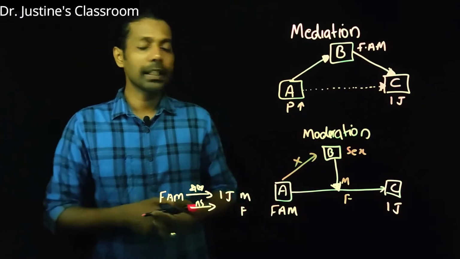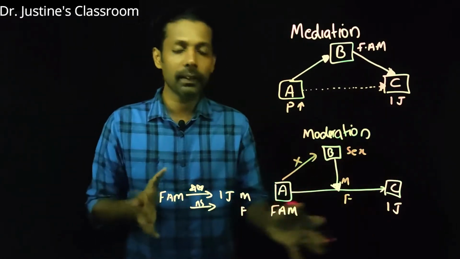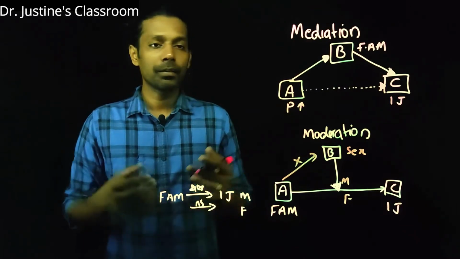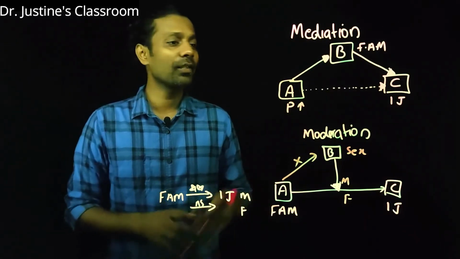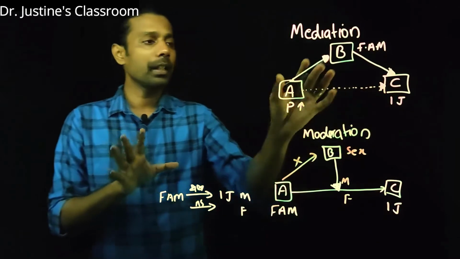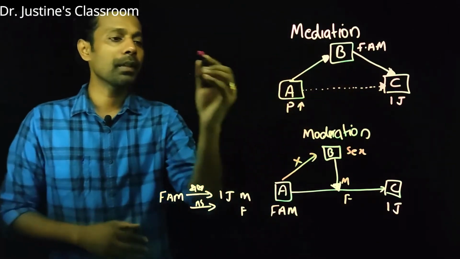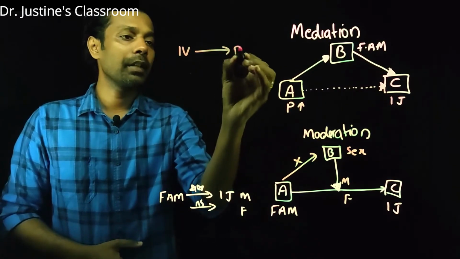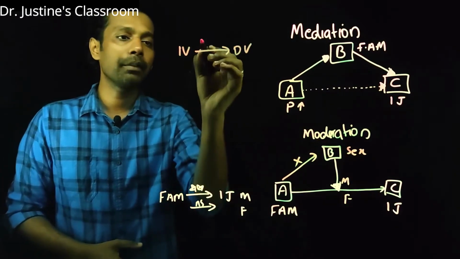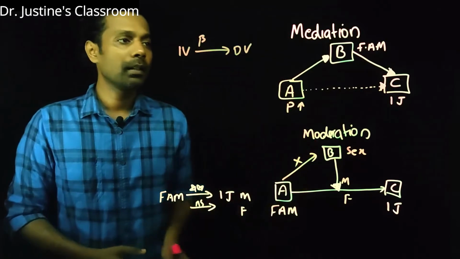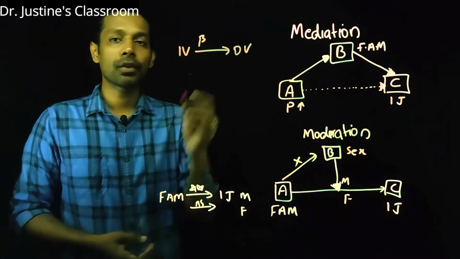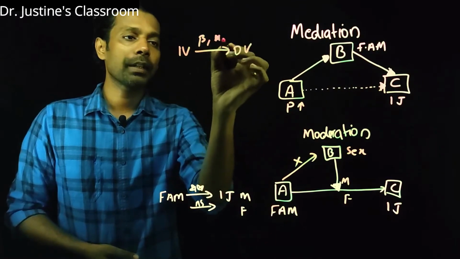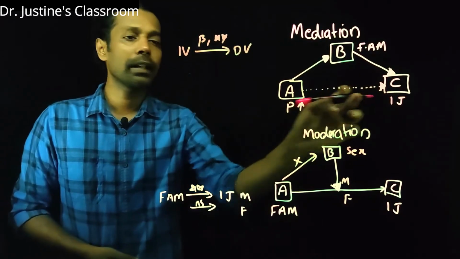How do you test it? It's very easy to test. Both models are tested with regression analysis, multiple regression analysis, multiple hierarchical regression analysis. So what do we do in this condition? In a mediation analysis condition, the first step is we take the independent variable IV and its relationship with the DV will be calculated. So you'll get a beta value. Hope you remember my classes on regression analysis. You will get the slope, the beta value, and it is found to be significant. Okay, now this connection is significant.